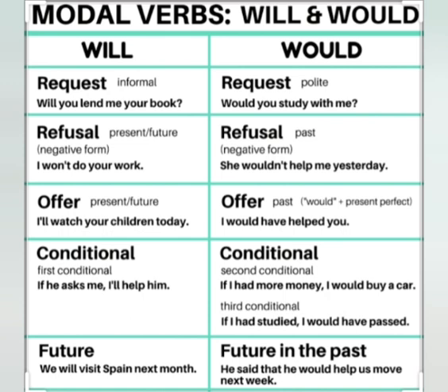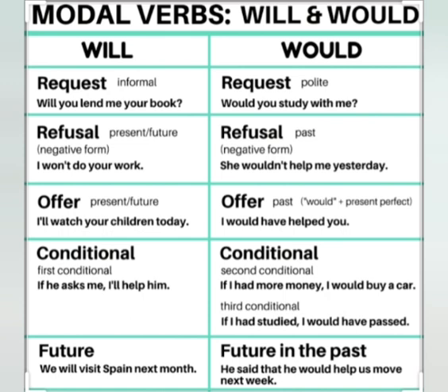Next field is offer. In the field offer, will is used for present and future tense, like I'll watch your children today. But if you talk about would, it is used in past tense, again for the same field offer, where you have the syntax like would plus the present perfect, like for example, I would have helped you.